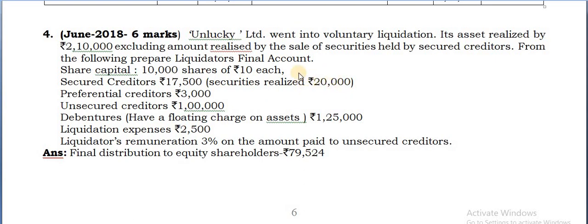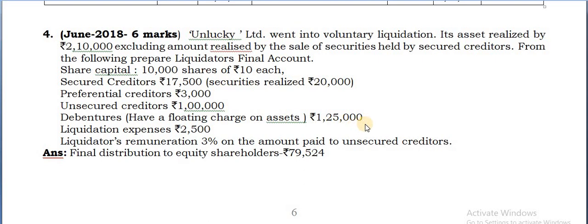If not, what you can do is show this 20,000 on the debit side as if it is the total realized, and the payment should be shown on the credit side. But here it is given that the creditors have realized by themselves, so you need not consider that. And preferential creditors are there, 3,000 separately, and secured creditors are to be paid separately.